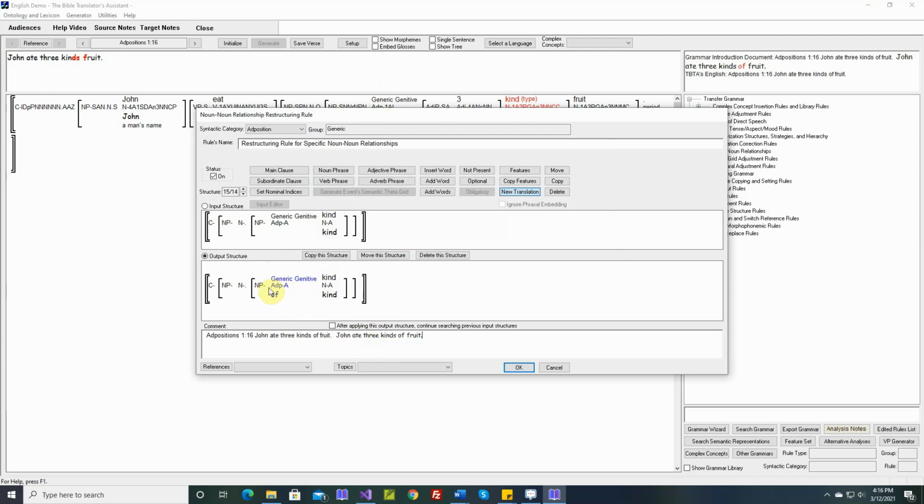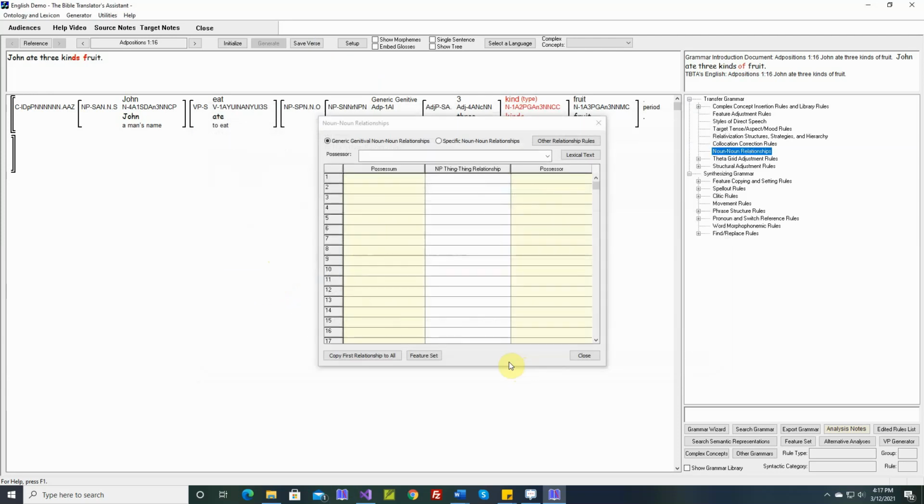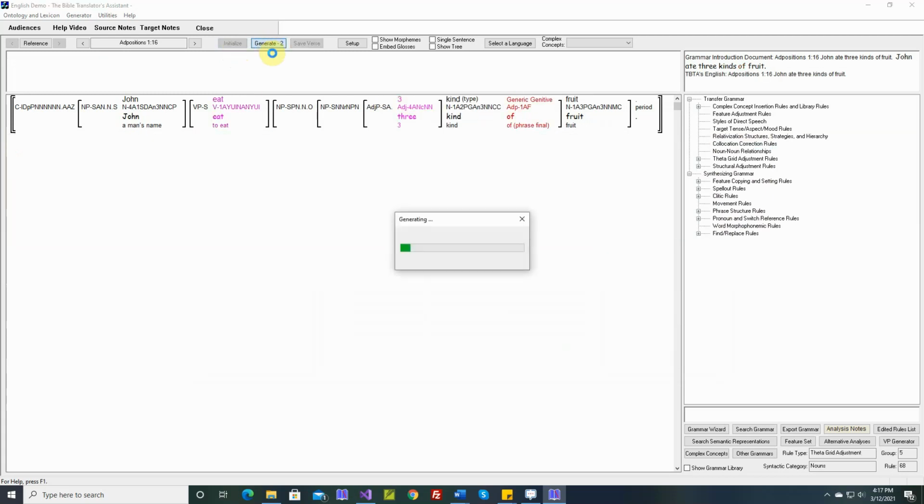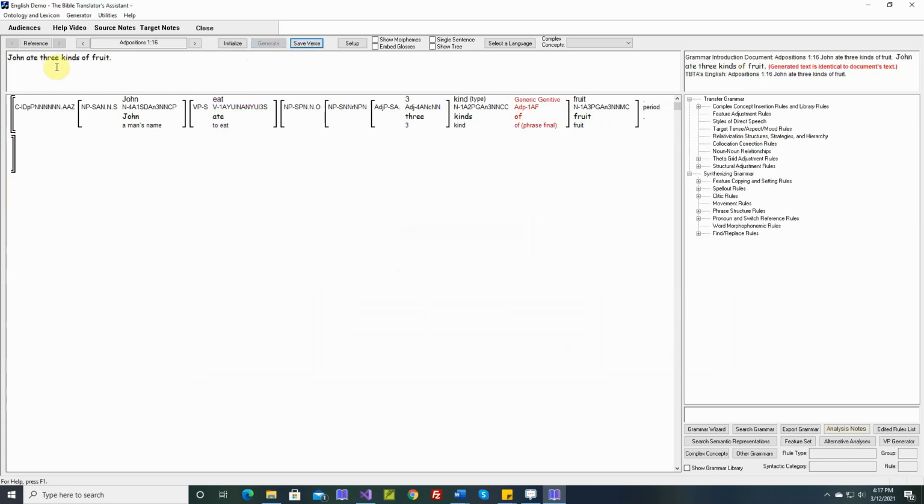Our other rule set this to pre-head genitival. Let's try that. John ate 3 kinds of fruit. Generated text is identical. Let's save it.